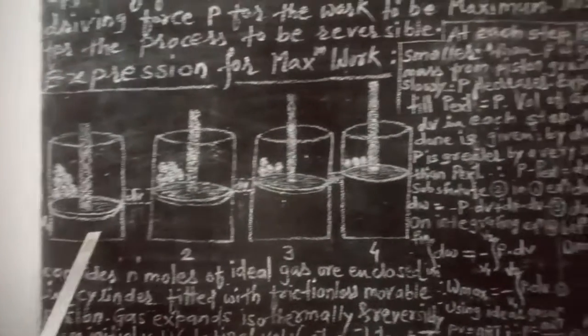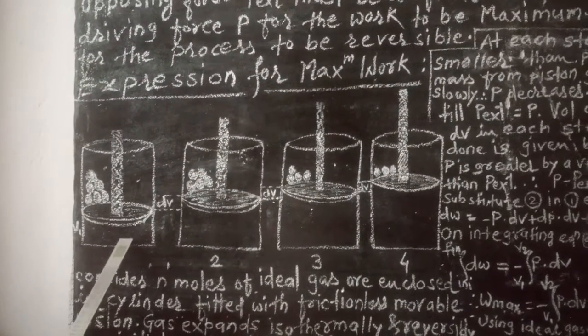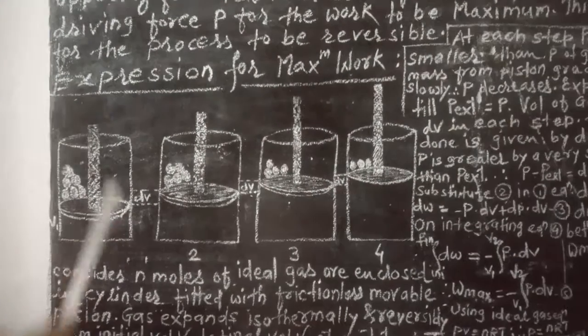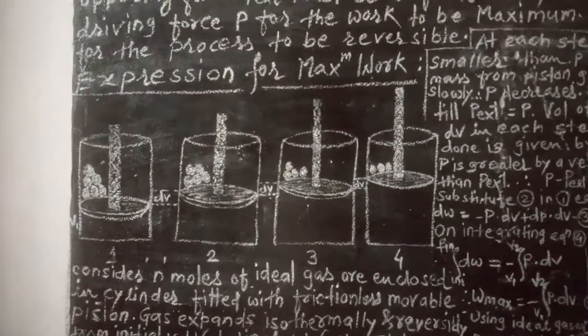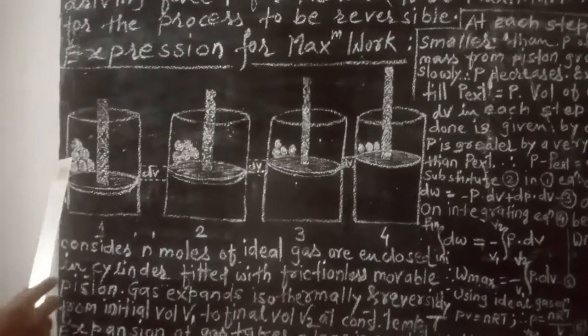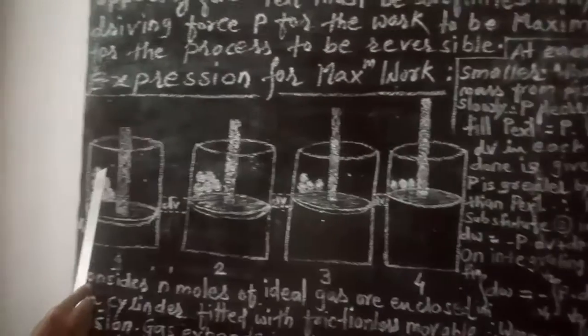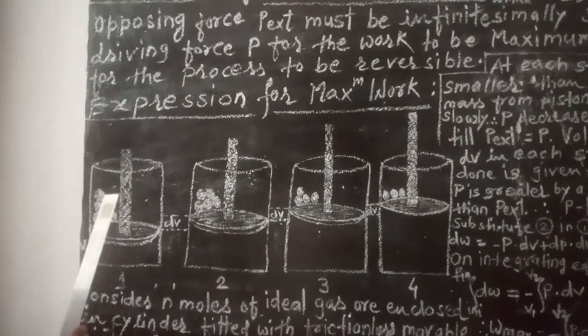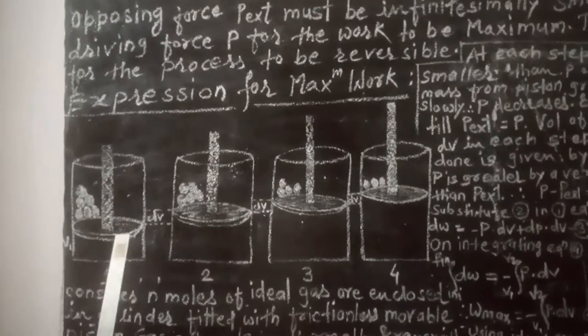Now when the pressure P acting on the gas and P external are equal, if you remove the weight from the piston, what will happen?